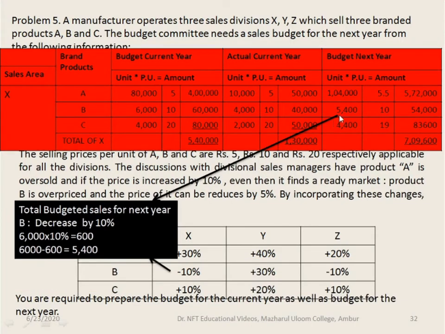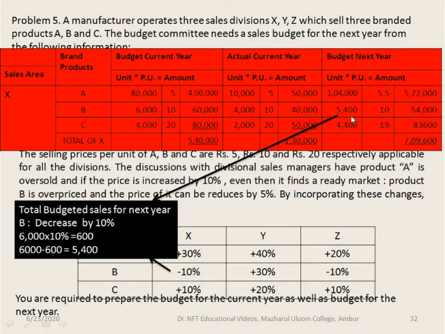Next, coming to the product B, it's in the sales area of X. It's declined by 10%. There is a decrease of 10%. So 6,000 is the budgeted current year quantity. So 6,000 into 10 percent is 600 units. So 6,000 minus 600 is 5,400 units, which is recorded here.